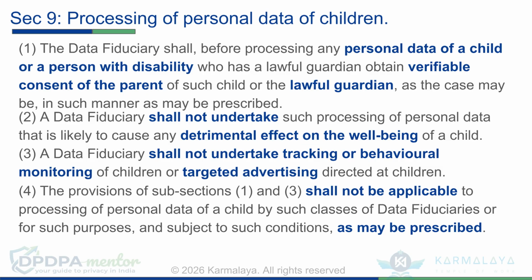Section 9 is all about processing of personal data of children. Subsection 1 requires that before processing personal data of children or person with disability, a verifiable consent of parent or lawful guardian needs to be obtained. Subsection 2 prohibits processing of data that has a detrimental effect on the well-being of a child. Tracking, behavioral monitoring, or targeted advertising pertaining to children are prohibited as per subsection 3.